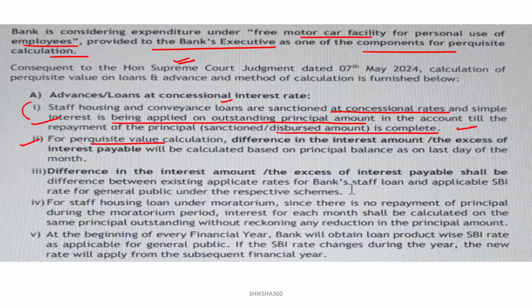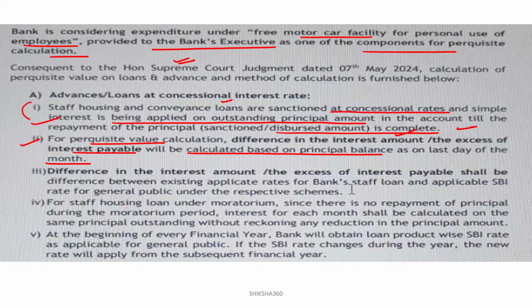So for the perquisite value calculation, how will the tax be calculated on the difference in the interest amount, like here 6%, or 9.5%, or 9.15%. Clear? For the perquisite value calculation, the difference in the interest amount, or the excess of the interest payable, will be calculated based on the principal balance as on the last day of the month. Clear? As on the last day of the month. How it will be calculated, we will discuss with the help of examples. The difference in the interest amount or the excess of interest payable shall be the difference between the existing applicable rates for the bank staff loans and the applicable SBI rate for the general public under the respective scheme.